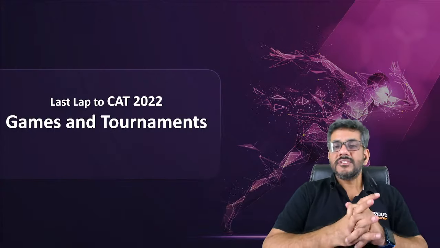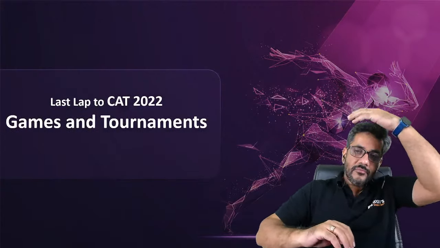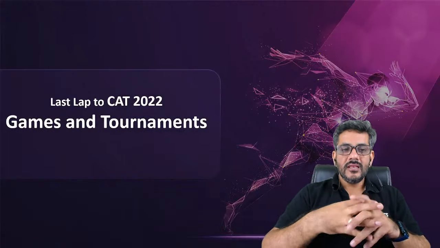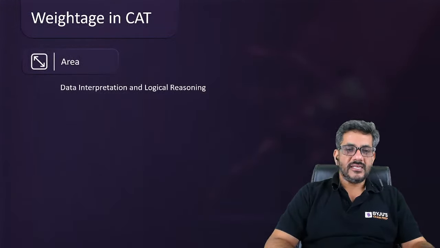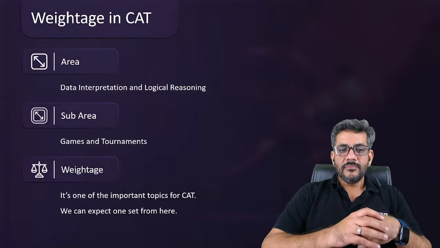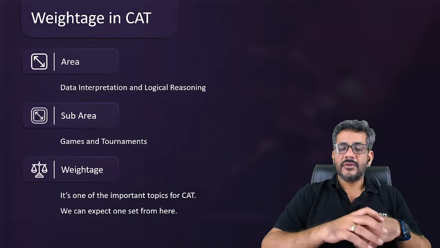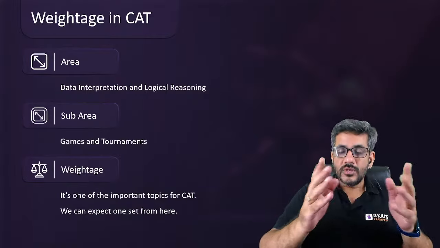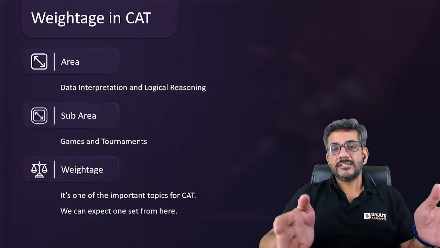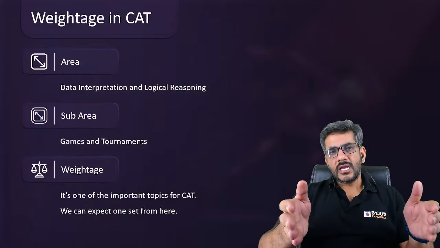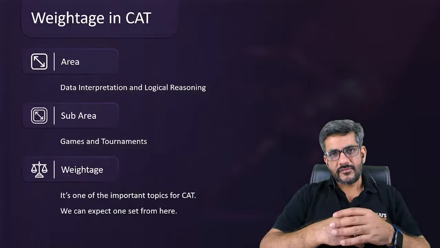Games and tournaments based questions, we all know they are pretty important for all of us because there have been questions based upon that in the actual exam as well. That's what we are going to discuss today. The weightage in CAT: it is part of LR and DI, games and tournaments is a sub area, and it is one of the important topics. We can expect a set from here. Of course, there can be two sets as well, three as well, there can be zero sets as well. You never know what is going to happen, but CAT has asked questions in the past from games and tournaments, and sometimes from areas which are very different. We never thought of asking questions on those.